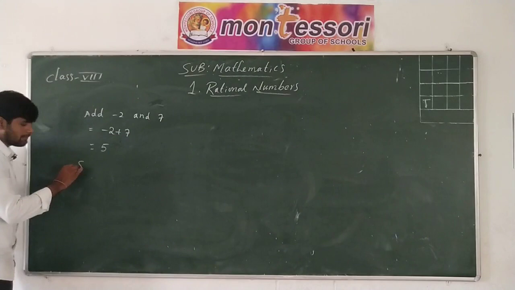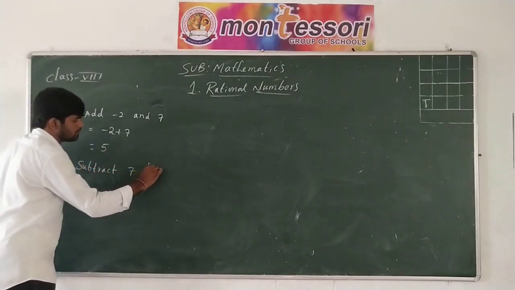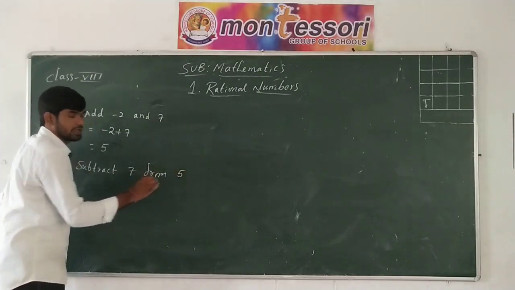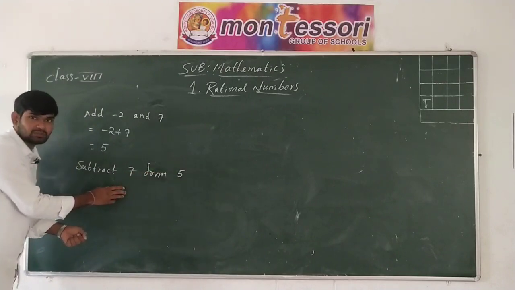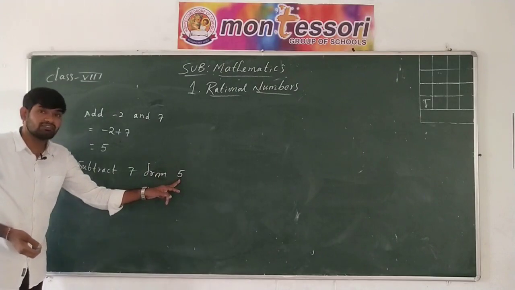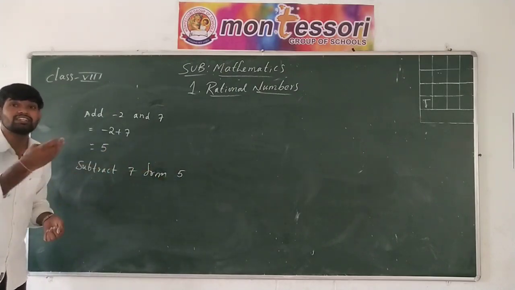Let us subtract 7 from 5. Now what is the result? It is not possible to subtract directly because 7 is bigger than 5. 5 is less by 2, and that we denote with a negative sign.